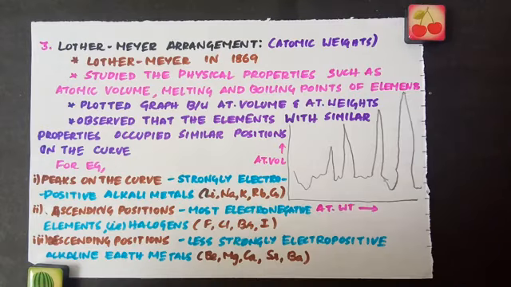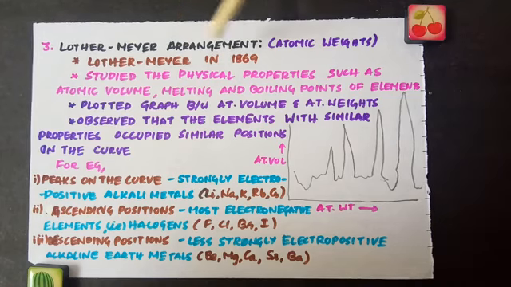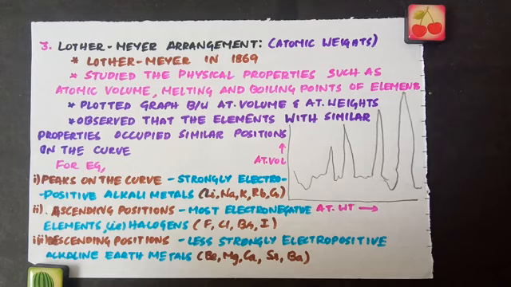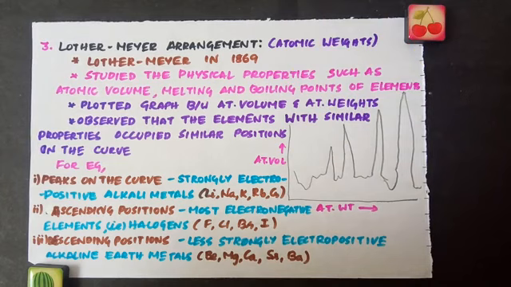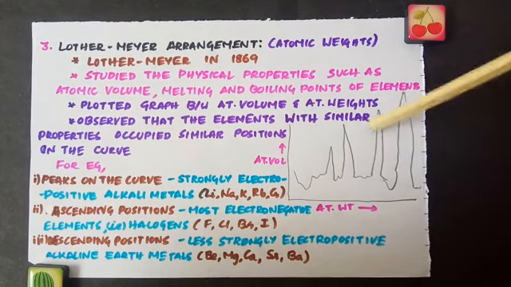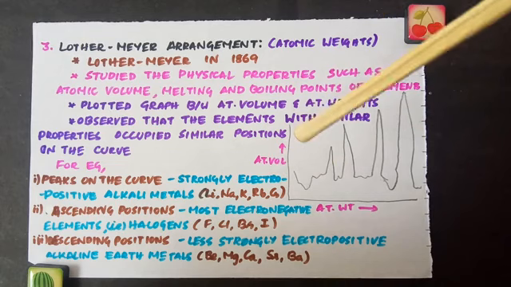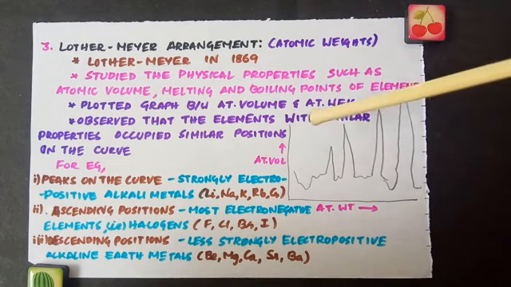And the next attempt was made by Lothar Meyer in the year 1869. He studied the physical properties of elements such as atomic volume, melting point and boiling points of various elements. After studying their properties, he plotted a graph between atomic volume and atomic weights of the elements. So he took atomic weight on the x-axis and atomic volume of the elements on the y-axis, and he got a graph like this. He observed that the elements with similar properties occupied similar positions.